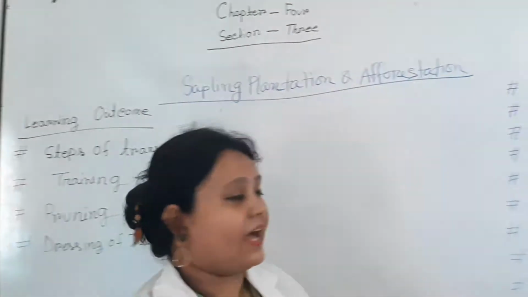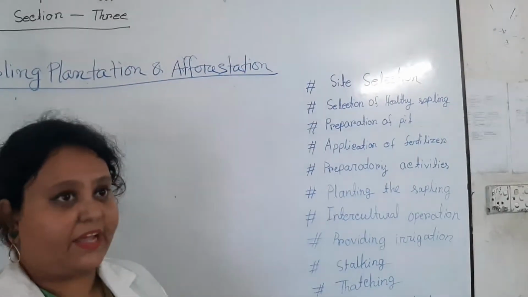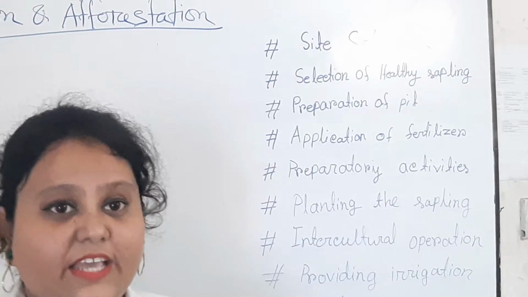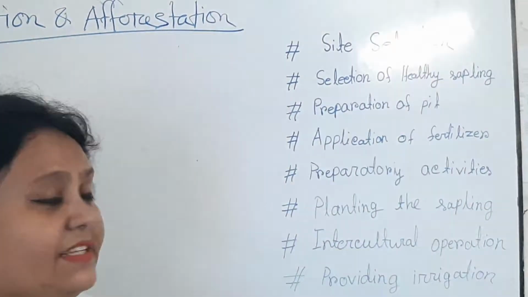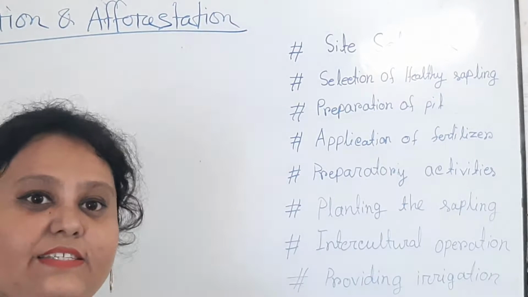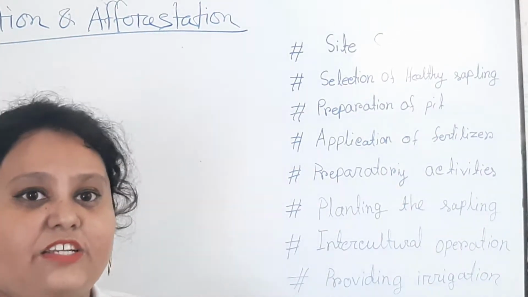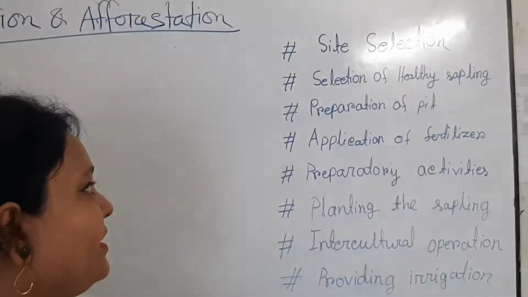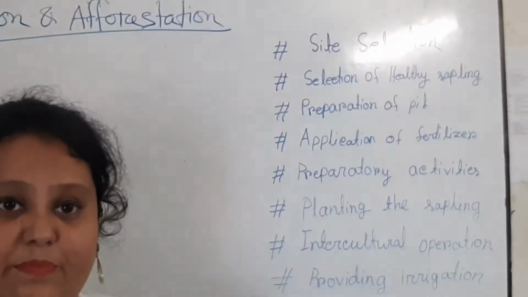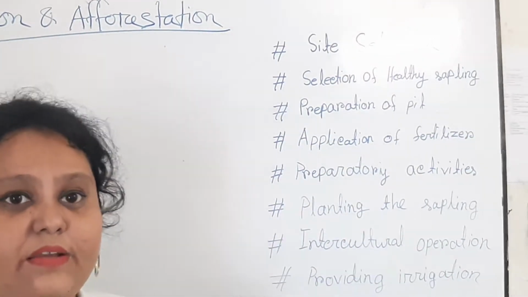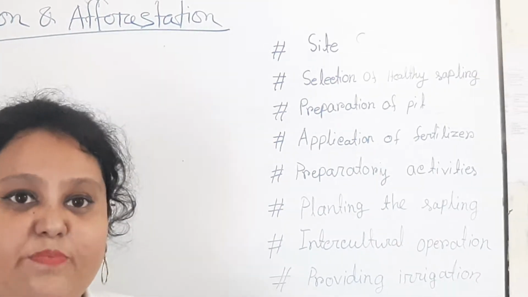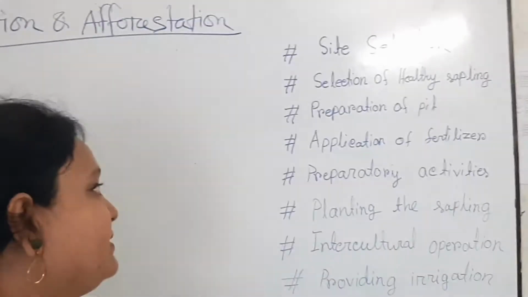Now the first topic is steps. So the steps are for planting a plant or for planting a forest. First one is site selection. You know, for planting a tree, the first priority is the site selection. The site should be highland, well drained, and no water should be logging. Then selection of a healthy sapling. For a better plant, a better sapling should be selected. A healthy sapling must be vigorous and well.